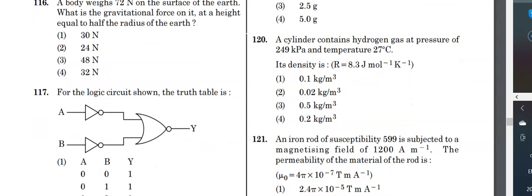Now coming to the 120th question. A cylinder contains hydrogen gas at pressure of 249 kilopascals and the temperature 27 degrees Celsius. R is given as 8.3 joules per mole per Kelvin. This is also a straightforward question.